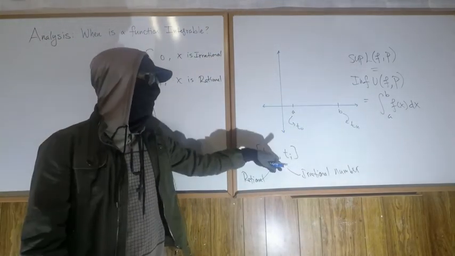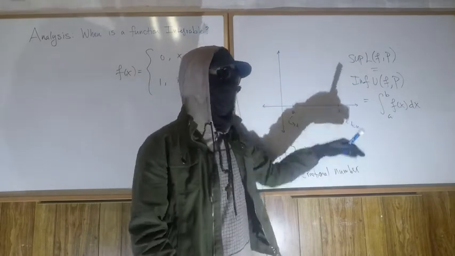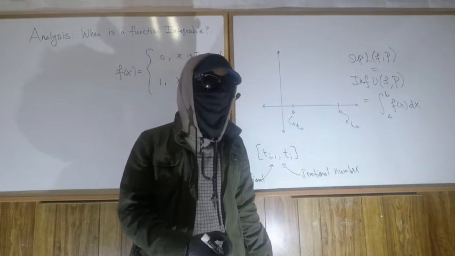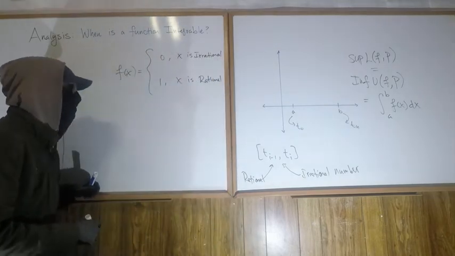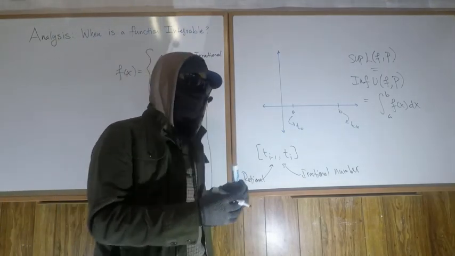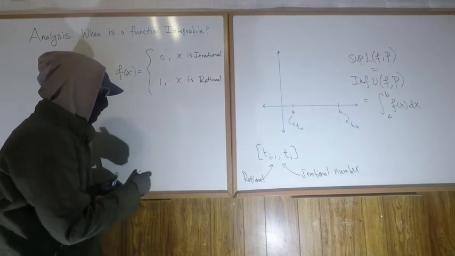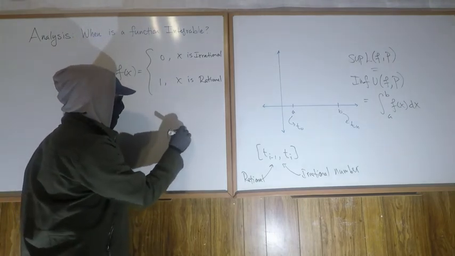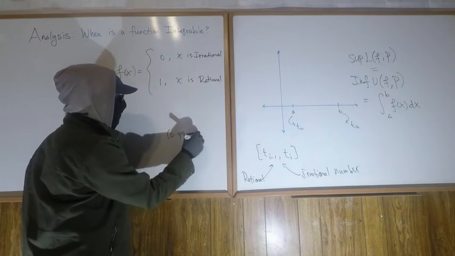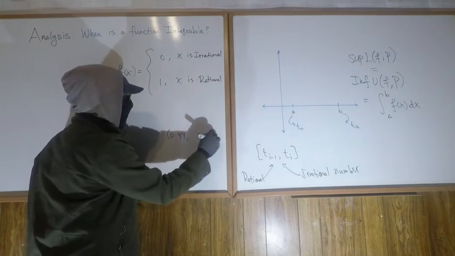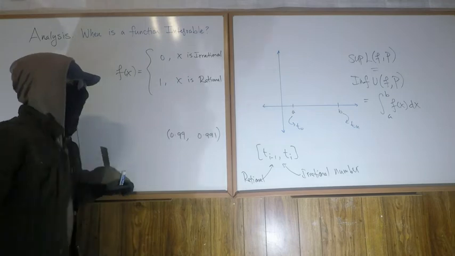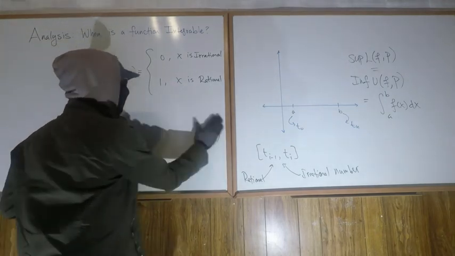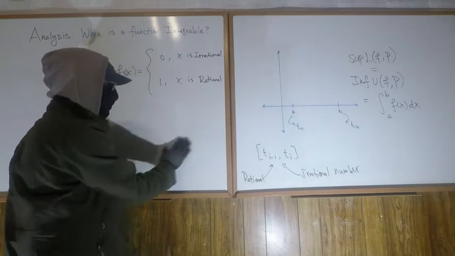But for any interval that we take within a, b, so for any t sub i minus 1, t sub i, there must be a rational number and there must be an irrational number. It doesn't matter how small the interval is. So we're saying the density of the rationals and irrationals. Even if I take, just to make a point very clear, 0.99 and 0.991, there's a rational number and an irrational number in here. That's the point, right? Okay, cool. It doesn't matter how small the interval is.